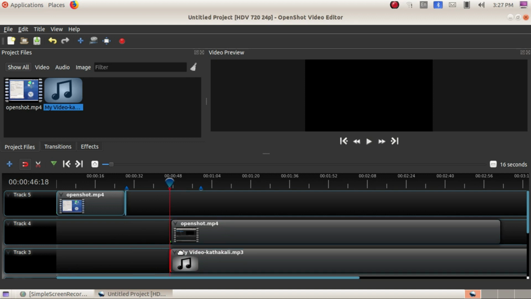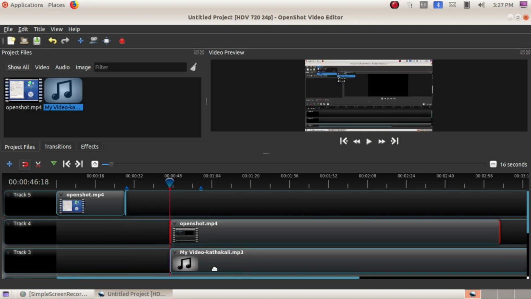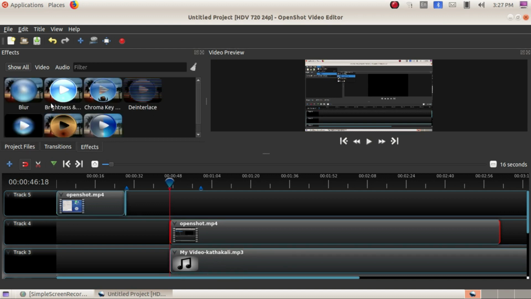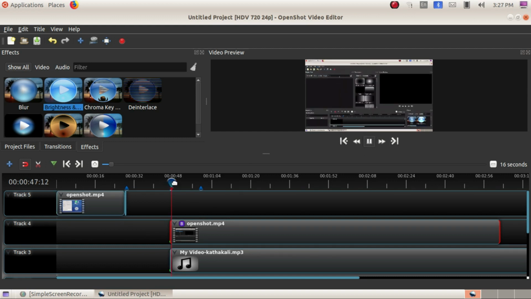Okay, so like this you can adjust the section. If you want to add any effects for that audio means just add the section here. Whatever the section you have to apply means you can check that. If it is in brightness means you can see that changes in that audio clips.